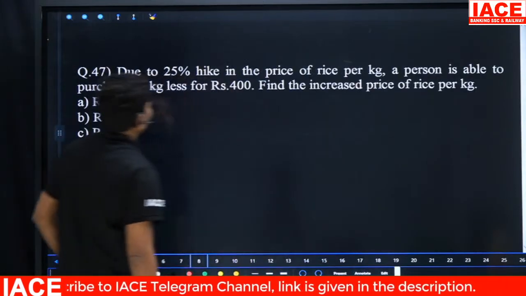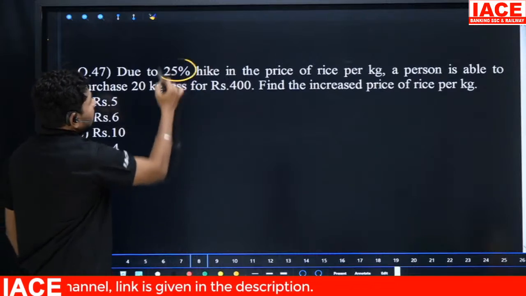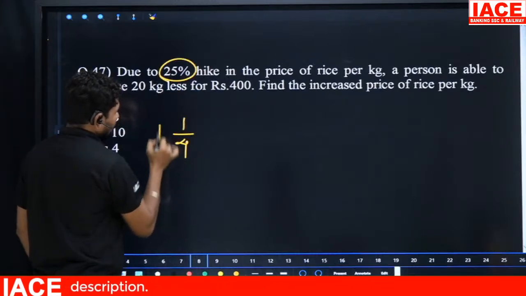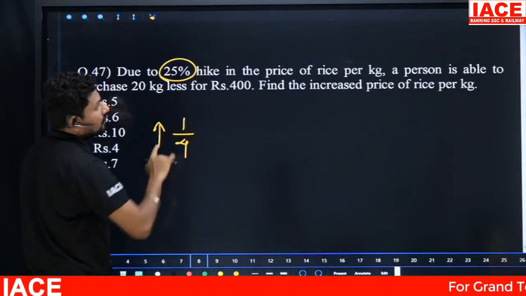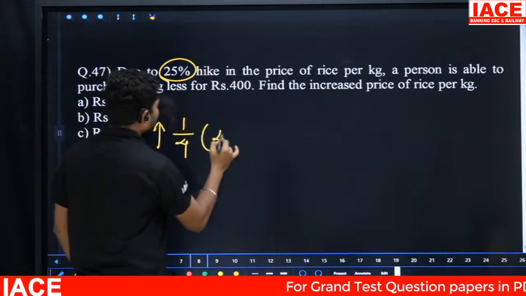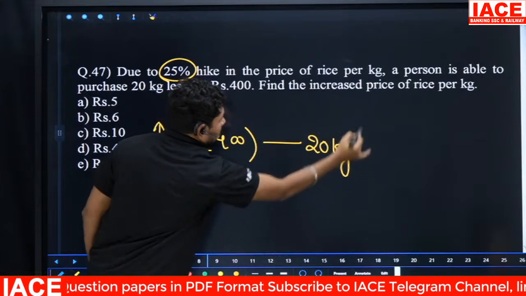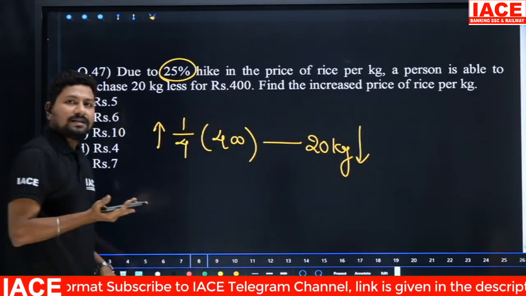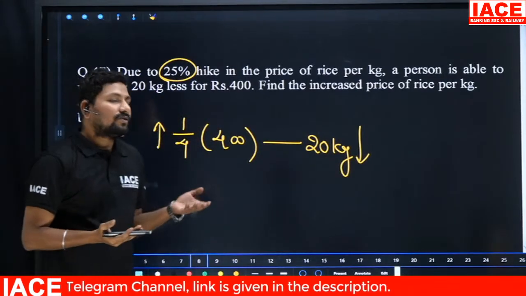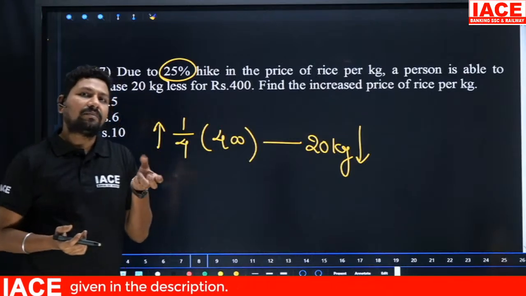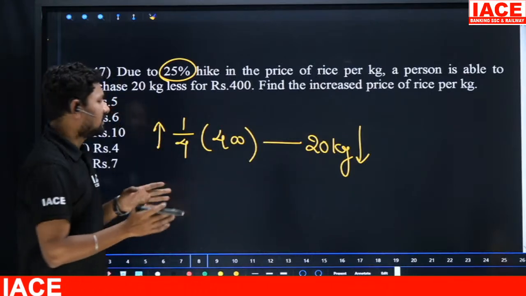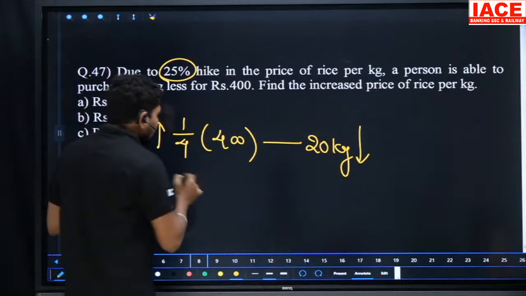Due to a 25 percent hike, the 25 percent value is 1 by 4. A 1 by 4 hike and 400 rupees. A person is getting 20 kgs less. When the rate is increased, automatically the material you get is less. Rate increase అయితే మనకి మెటీరియల్ తక్కువగా వస్తుంది. It's an easy case. So calculate the values.